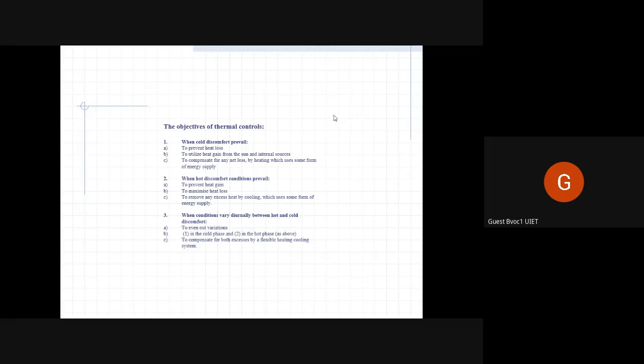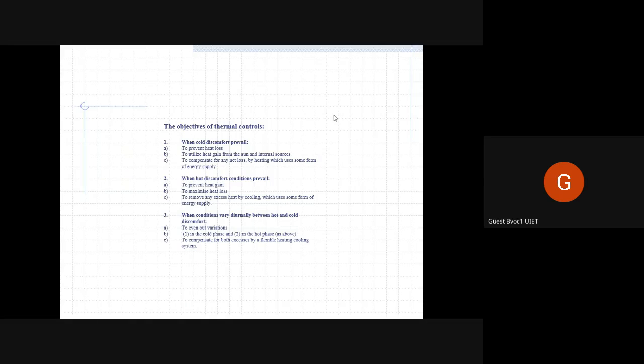So what we do is there will be heat loss, so we compensate for it by using mechanical forms of heating. People burn fires in their fireplace. They use heaters, radiators. In India, people use angitis and all of those things. So when cold discomfort prevails, means when it is too cold outside, we first of all try to utilize solar heat and internal sources, and then we prevent that heat from escaping out, and we also try to compensate for any heat that does escape.